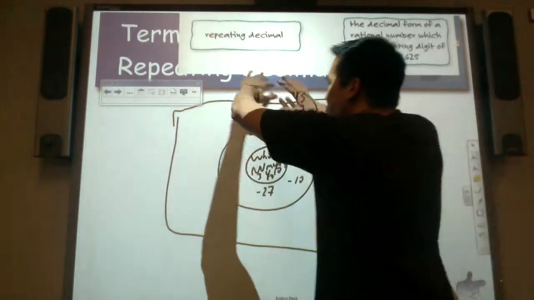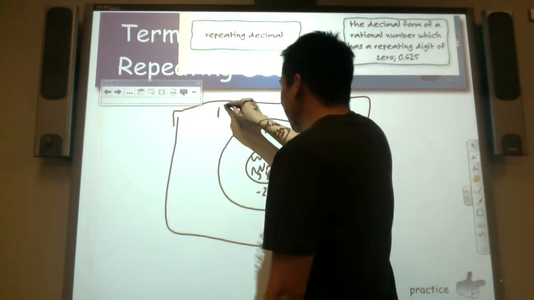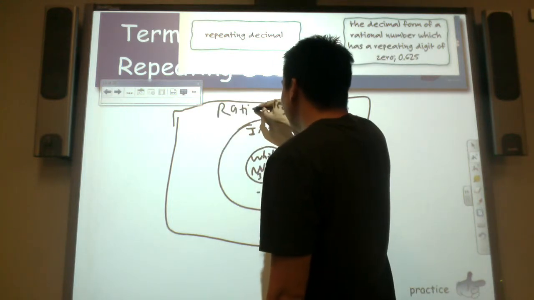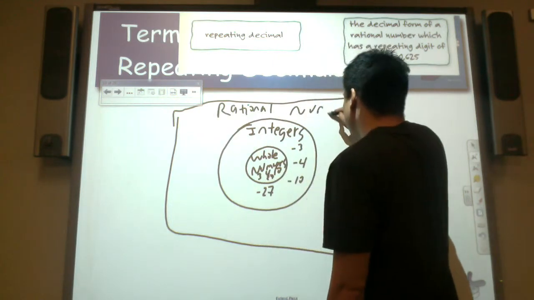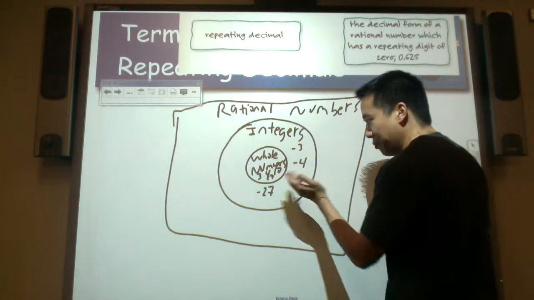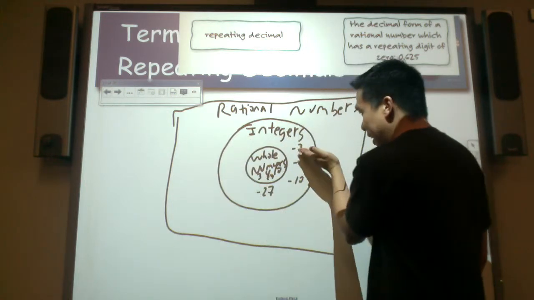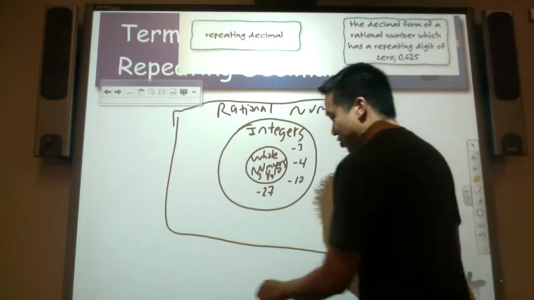And then the big overarching theme here is rational numbers. So can rational numbers be whole numbers? Yes, they can. That can be written as a fraction. Can it be integers? Yes, that could be written as a fraction.